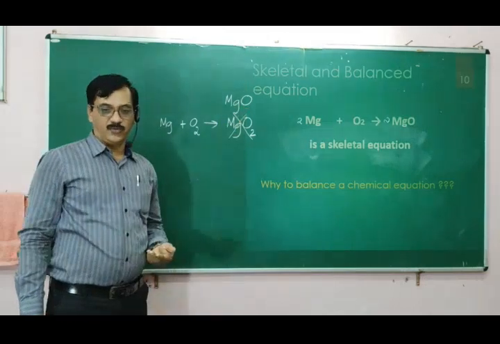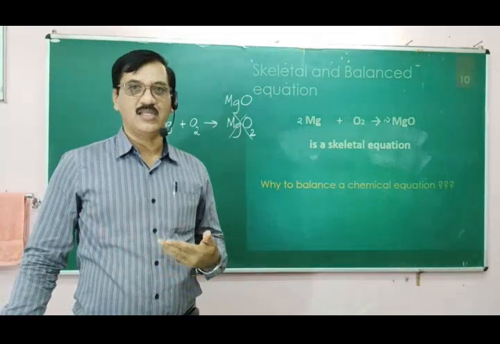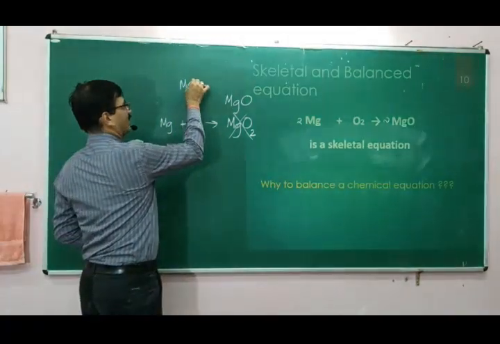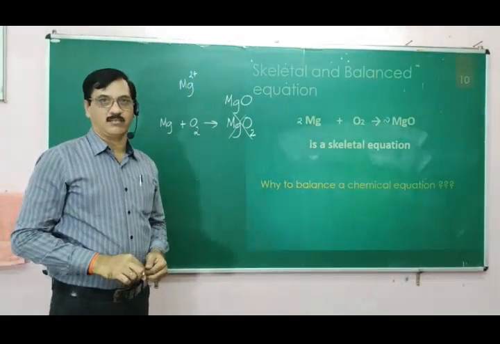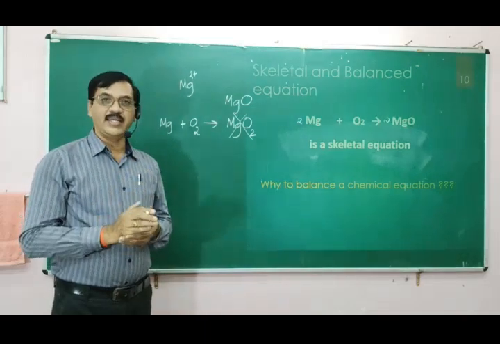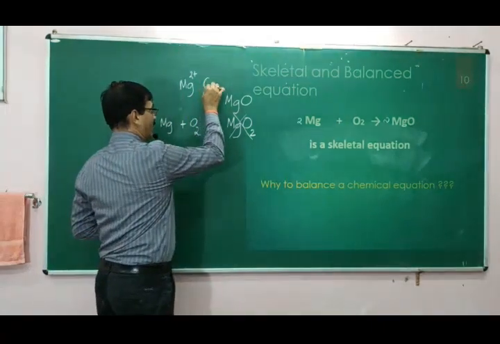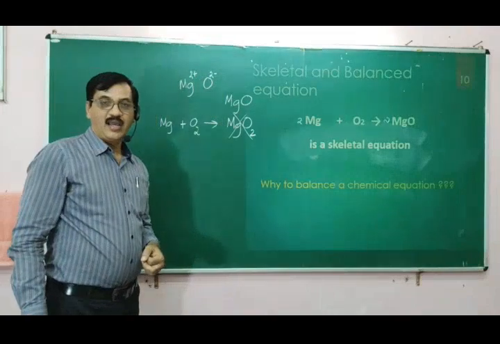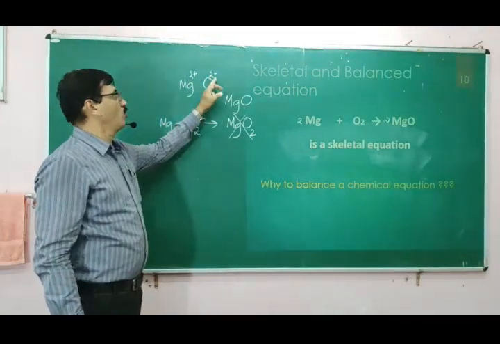The concept of writing the formula of a compound is learnt in class 9. Let me recall. Mg is available as the Mg2+ ion. The magnesium ion carries a plus 2 charge, indicating its combining capacity is 2. And oxygen's combining capacity is again 2, and the oxide ion is available in the O2- form.